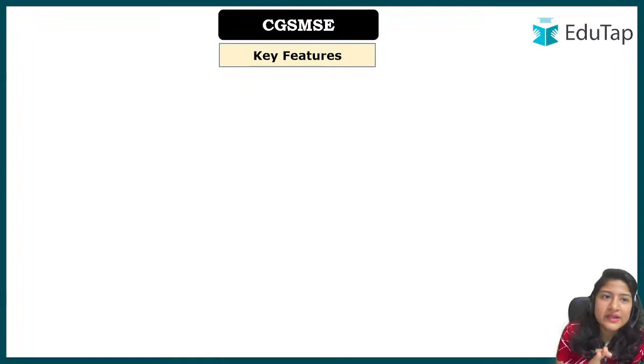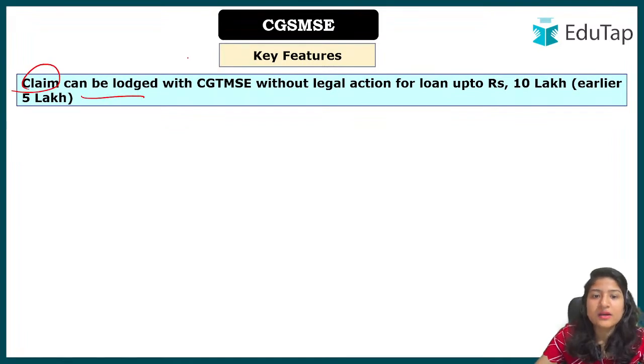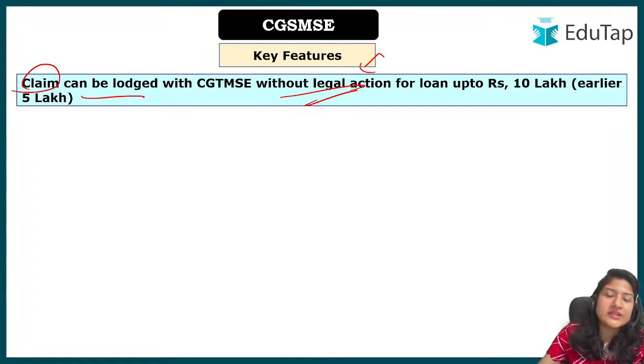So the government has said that the lender can claim the money that the borrower has taken, and the government has backed it up, without any legal action. So we have understood, for legal action 75% was given, right? And once they have lodged the complaint, and after that, in the conclusion, 25% will be given, right? So you have to first make a proper legal procedure, then only you are going to get the money. If you have not done any legal procedure, the government is not going to give you money.